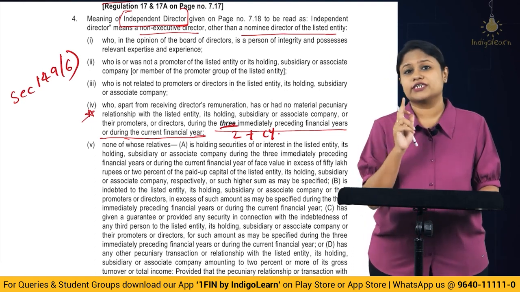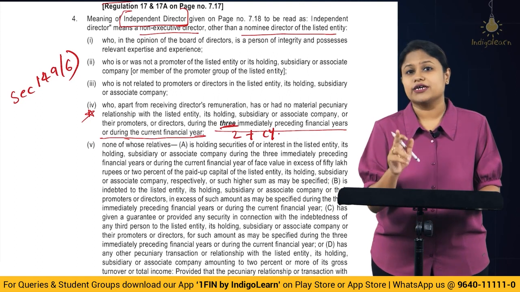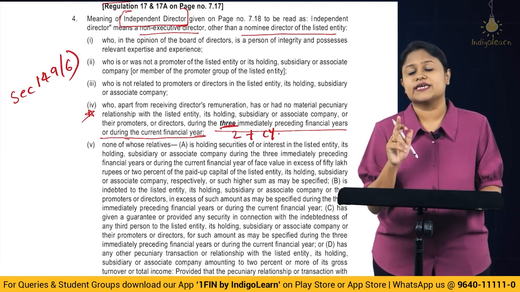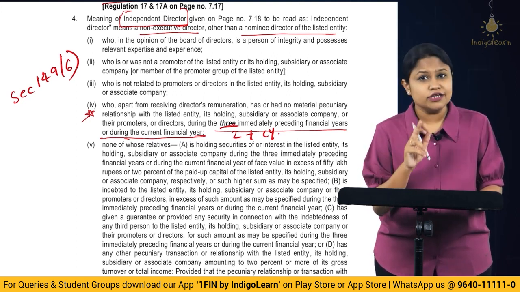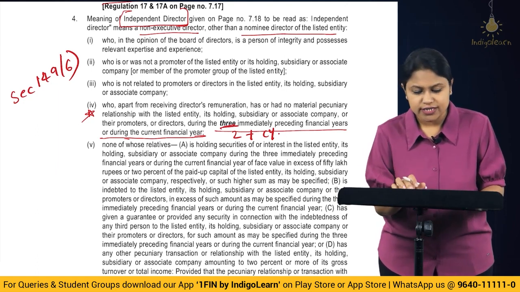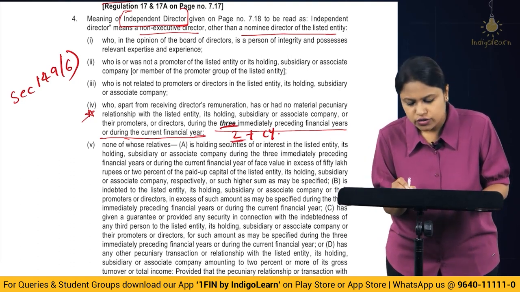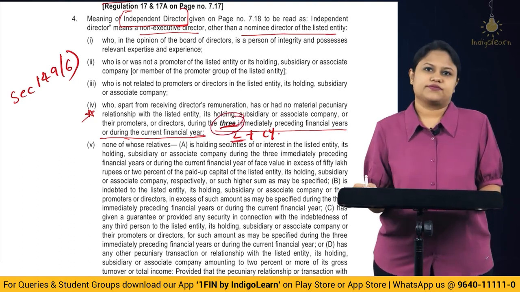But one very important thing to understand is that the change is only in the regulation. It is not in section 149 subsection 6. So there it continues to be 2 years, whereas in the regulations, there has been a change of 2 turning into 3 years.